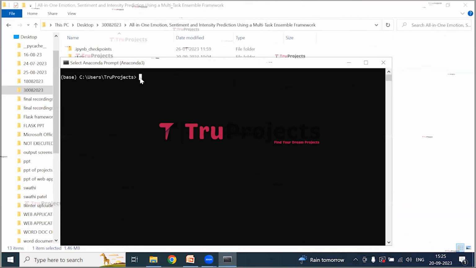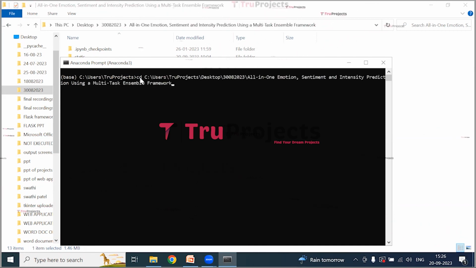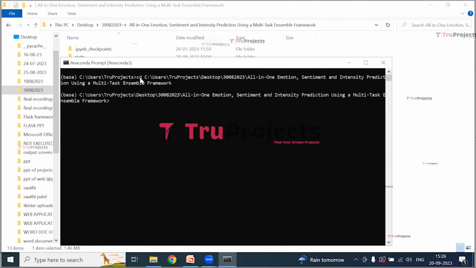Use the cd command followed by a space and paste the copied path and hit enter. This command is used to change the current directory to the code folder's path. Compile the app.py file using the command python space app.py. I am typing python space app.py.